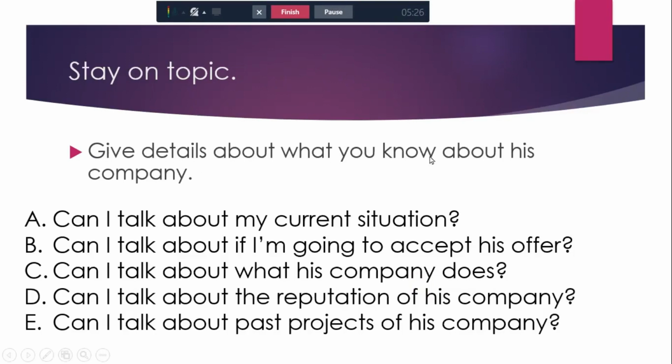So remember, we're giving details about what you know about his company. Your current situation, the fact that you're working somewhere else, is not relevant to this detail paragraph. That's something that's talked about in a different detail paragraph. So, no, do not talk about your current situation. Can I talk about if I'm going to accept his offer? No. Again, that's talking about a different detail paragraph. It's not relevant to this detail paragraph.